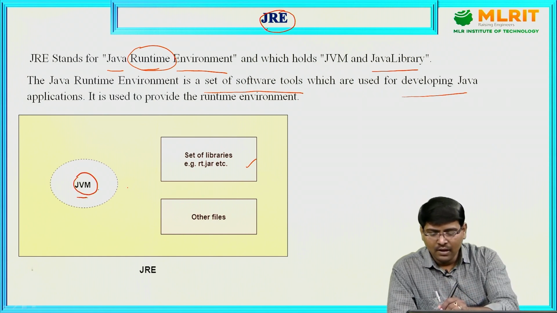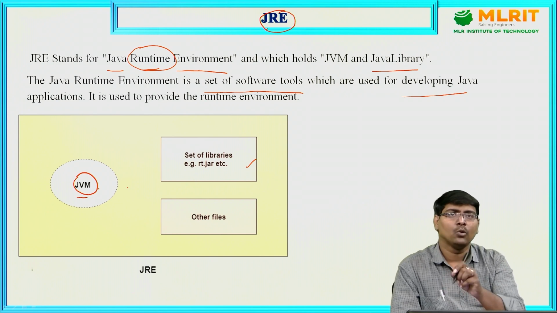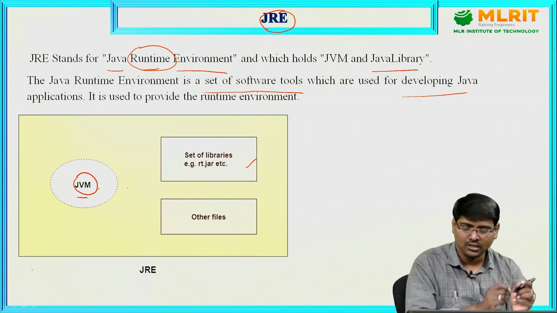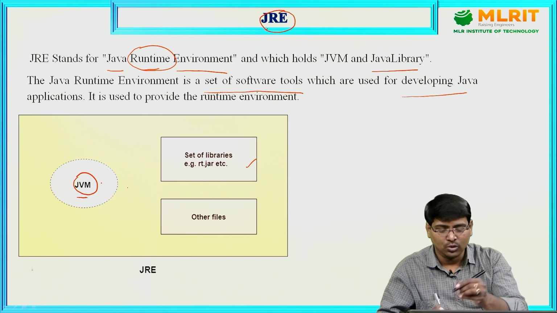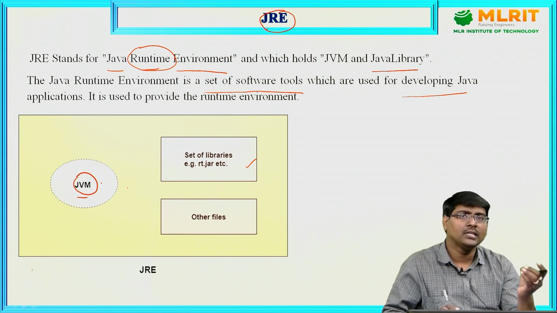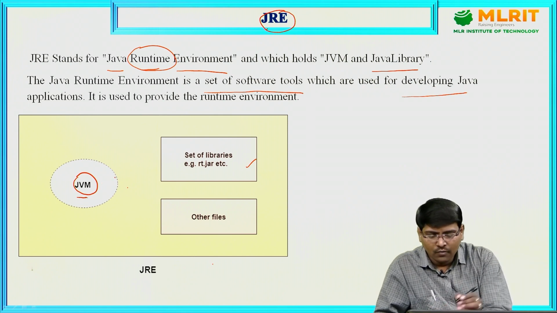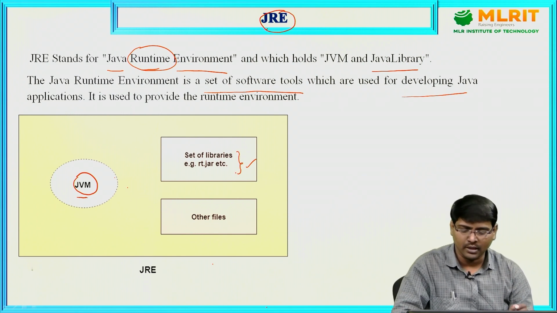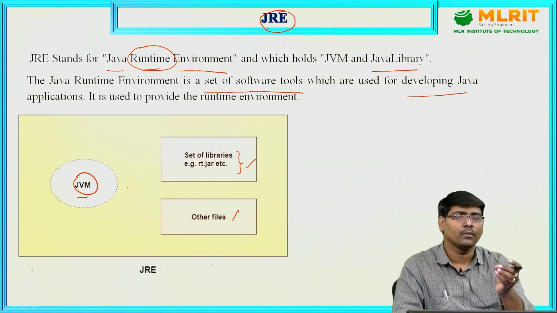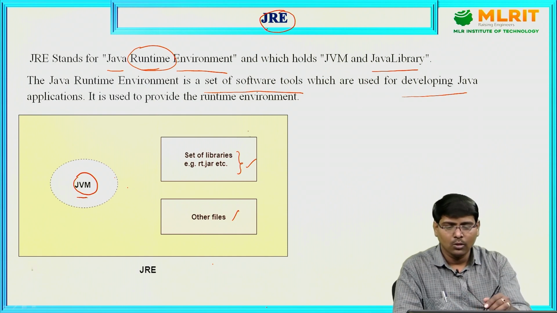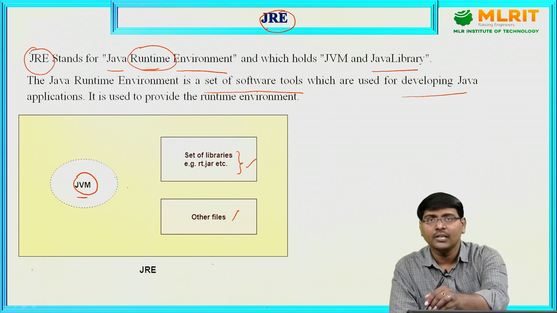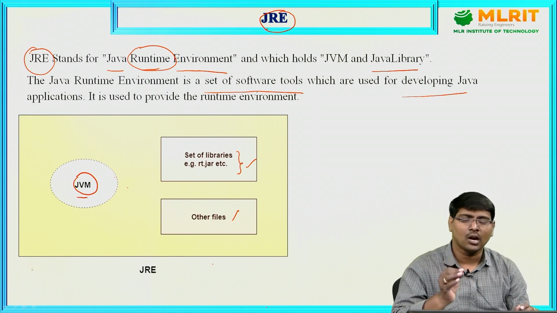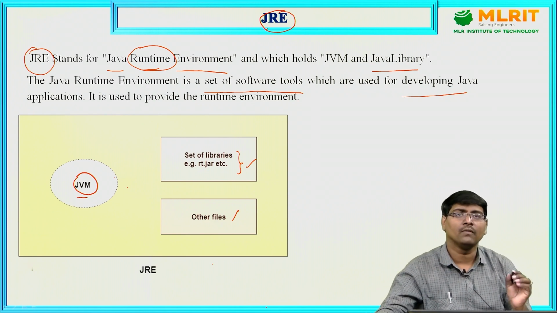So JVM executes the bytecode and produces the result. During execution, if it requires any support, along with this we provide different sets of libraries and other files for execution support. All those are provided by the JRE, Java Runtime Environment.